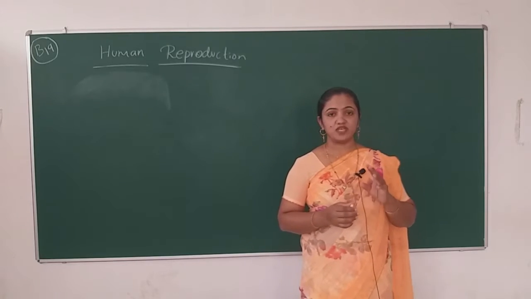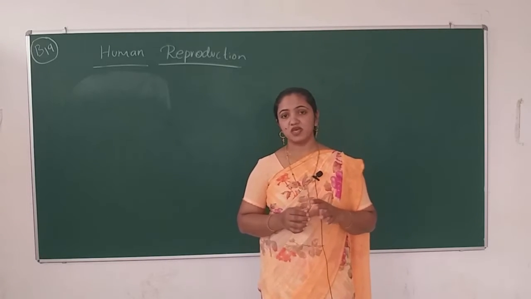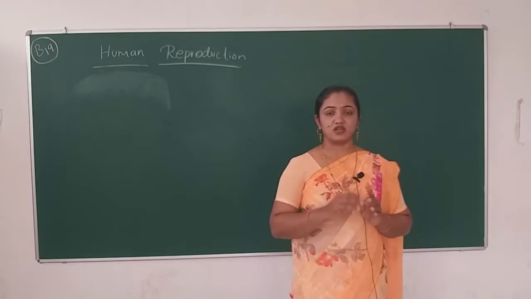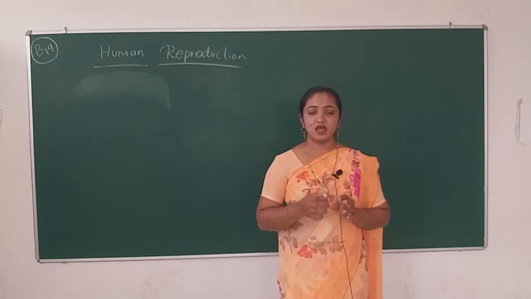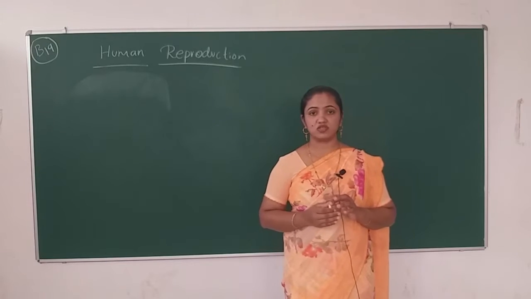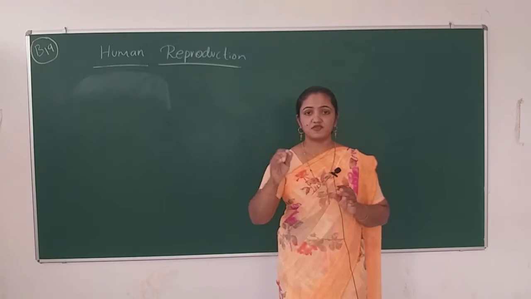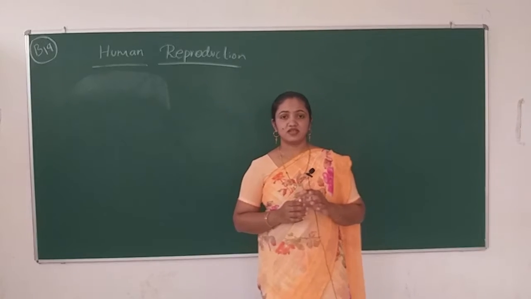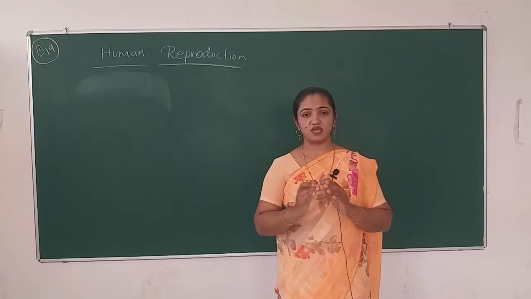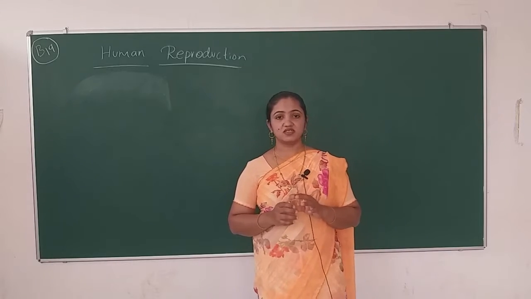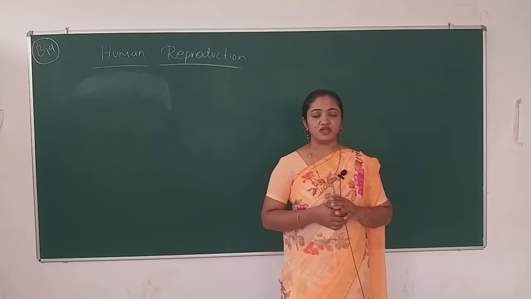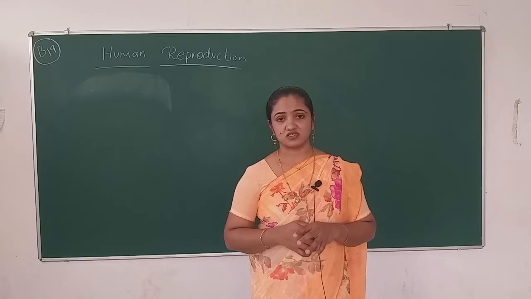In the fallopian tube there are three regions. One is the infundibulum, a funnel-like structure, followed by a tube-like structure known as the ampulla, and it ends at the isthmus. The isthmus opens to the uterus. The uterus is an inverted pear-shaped structure with three parts: the upper fundus, the middle body, and the lower cervix. It has three layers: perimetrium, myometrium, and endometrium. These are all the structures we studied.